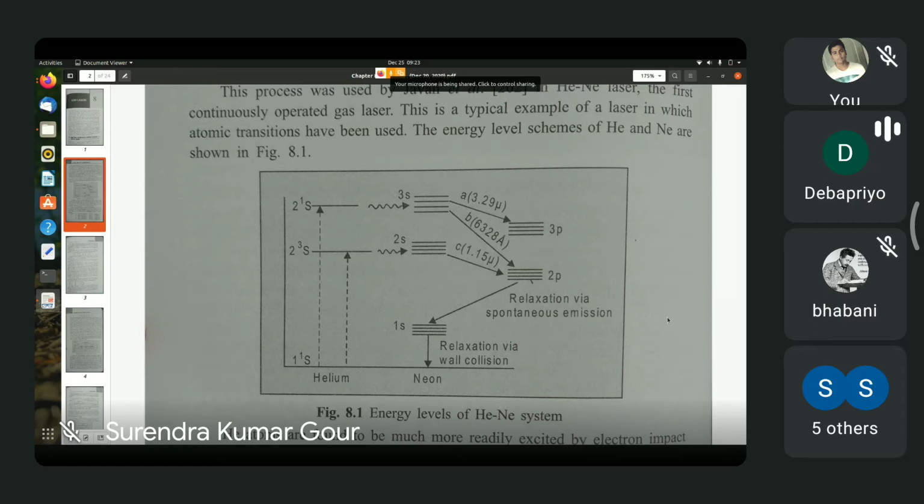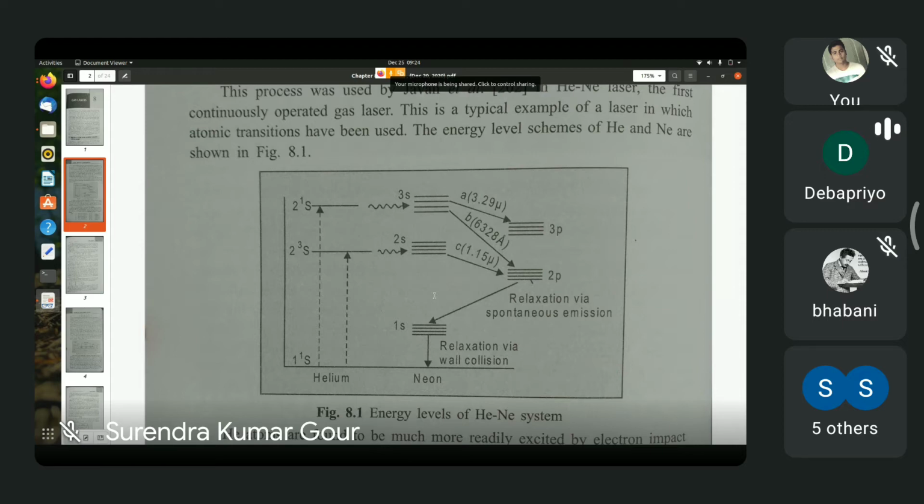As you can see in the diagram, the two small s and three small s levels of neon atom are both having many sub-levels. As you can see in the diagram, they are showing several sub-levels.